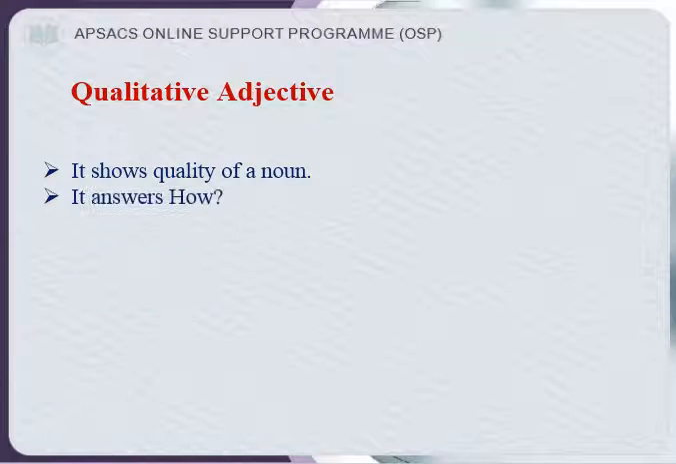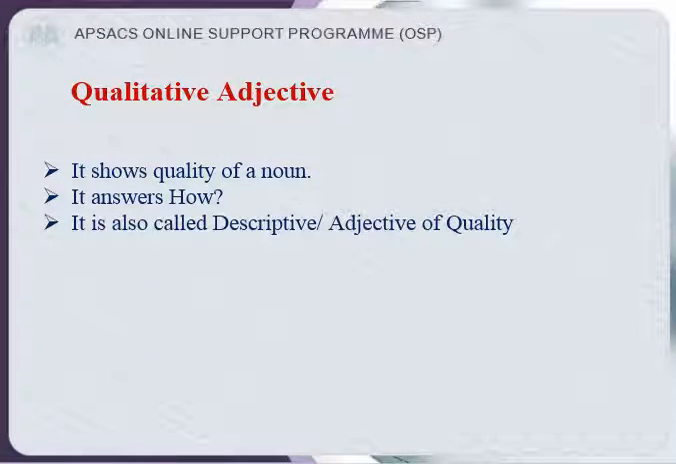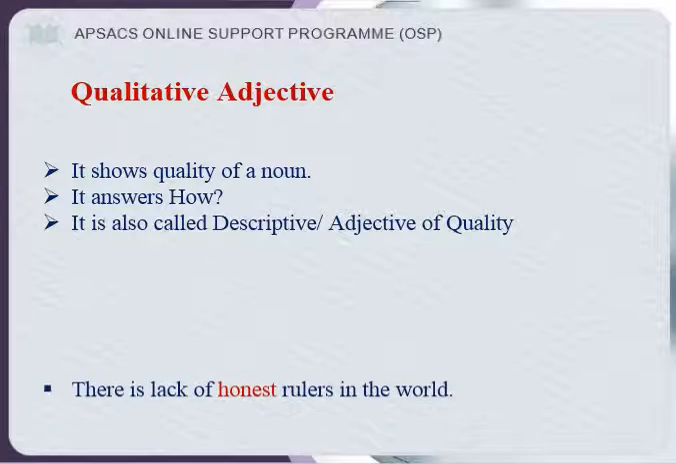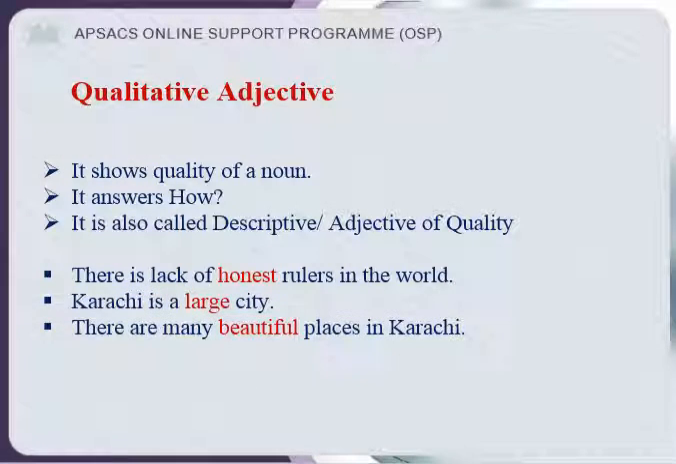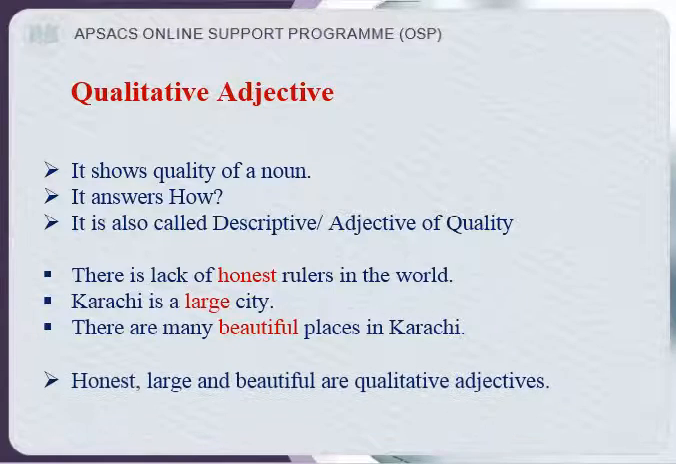It shows quality of a noun. It answers how. It is also called descriptive adjective of quality. Now, have an example. There is lack of honest rulers in the world. Karachi is a large city. There are many beautiful places in Karachi. Here, the words honest, large, and beautiful are qualitative adjectives because they tell the quality of the noun.